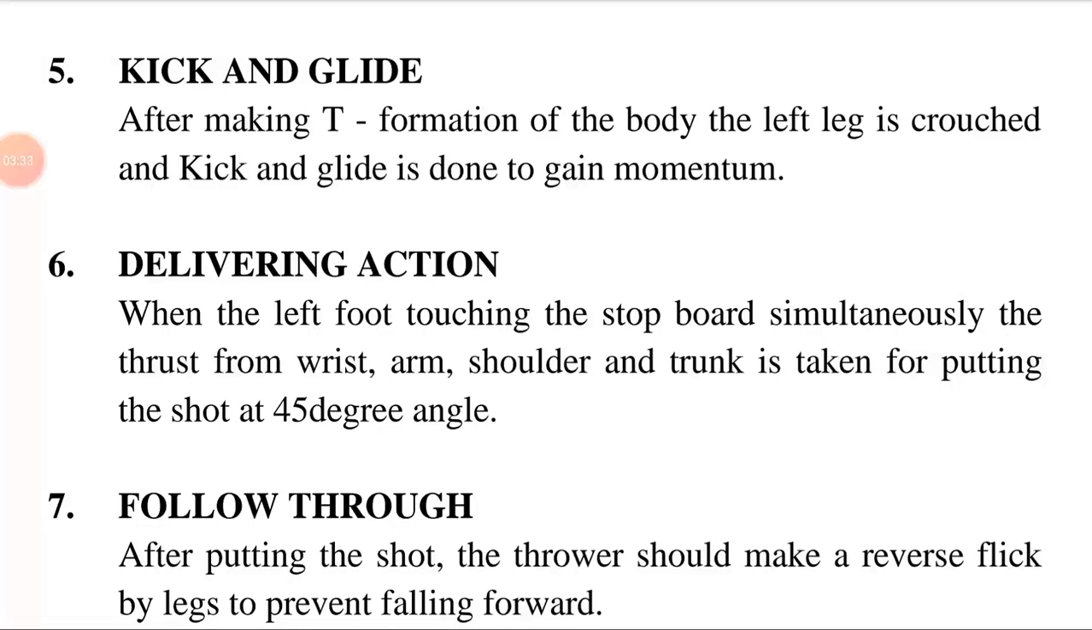It means the shot put thrower completes the T shape of the body posture. The left leg adopts a position where the knees are bent and the upper body is brought forward and down. The kick and glide action is performed to obtain the motion of a moving body.